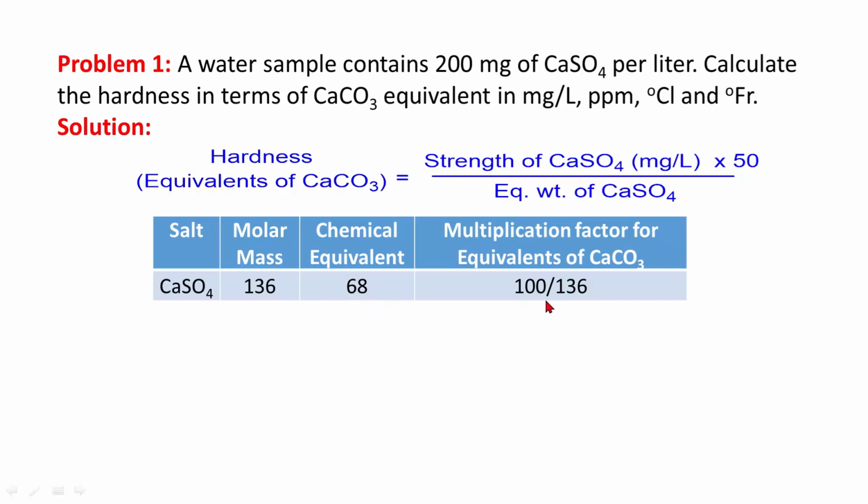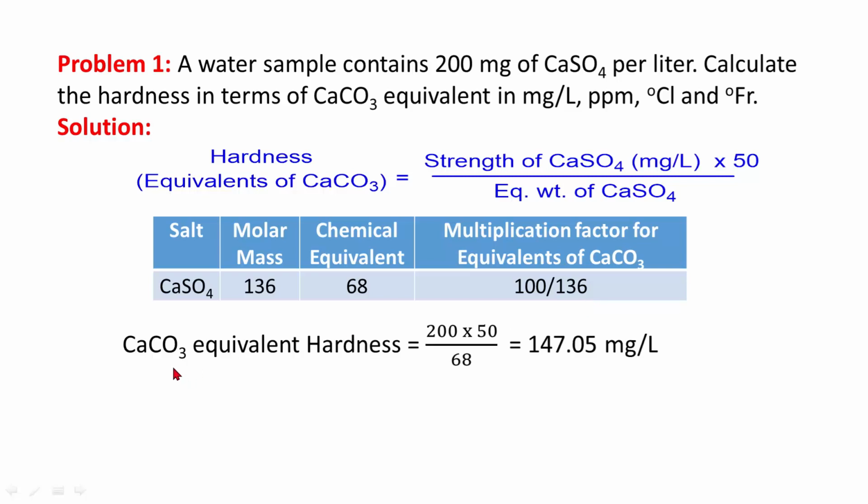If one can remember the multiplication factor when one is using 100 as a molecular weight of calcium carbonate, then one has to use 100 by 136. Otherwise, one can calculate calcium carbonate equivalent hardness. There are 200 milligrams of calcium sulfate into 50 divided by 68, which is equivalent weight of calcium sulfate, equal to 147.05 milligram per liter. We have to now convert it into ppm, degree Clark and degree French.